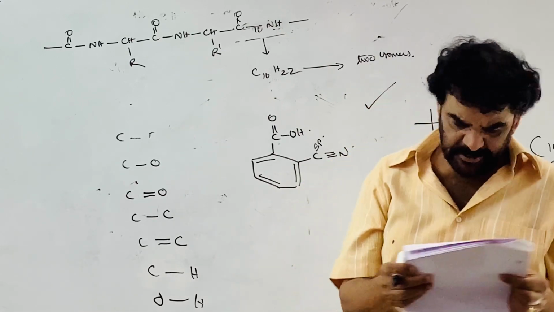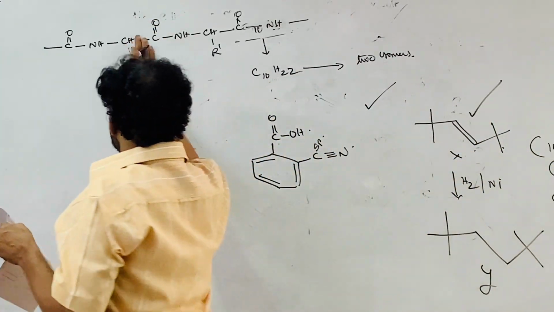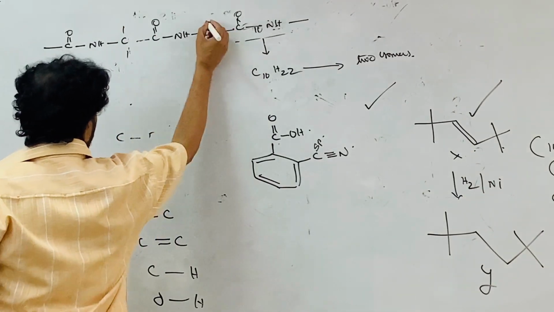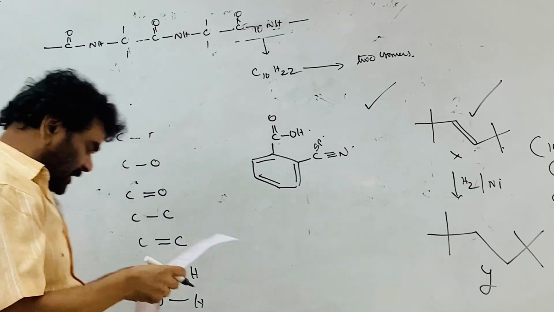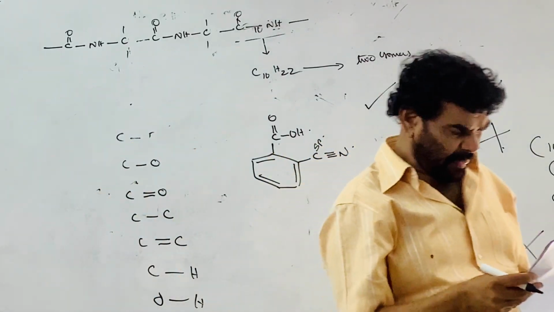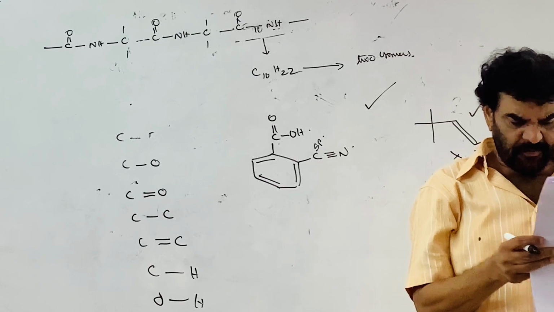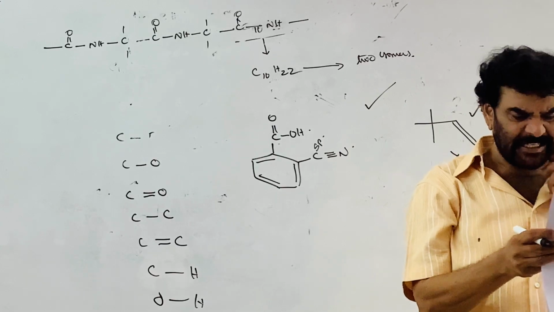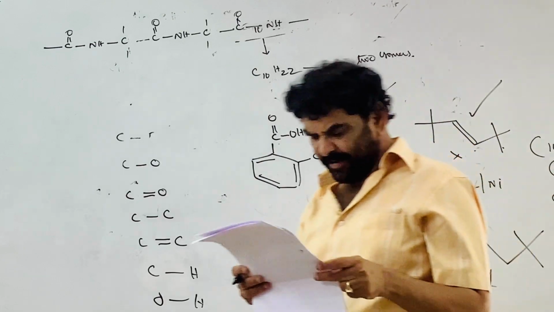This is 3, an alpha amino acid. You check up. Instead of R, these are given. There, this is the structure. There may be hydrogen or alkyl, whatever it is. So 3 is correct, and the other one is 4. In 4 there are 2 carbon atoms in between the NH and C double bond O. It is not the amide of an alpha amino acid.